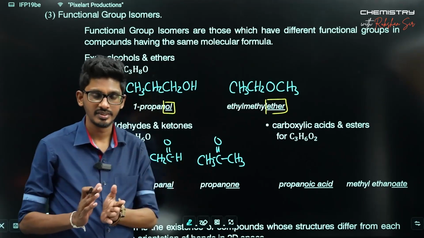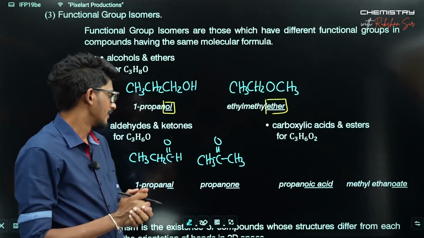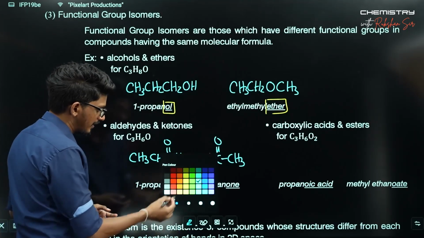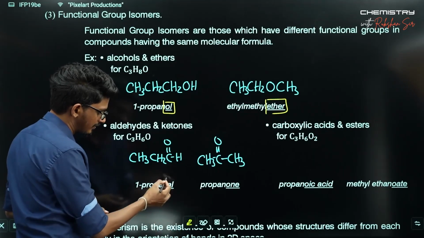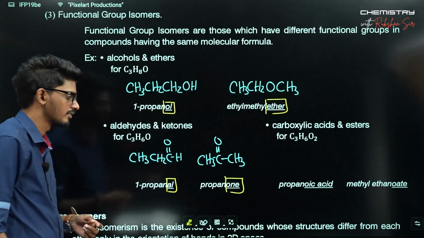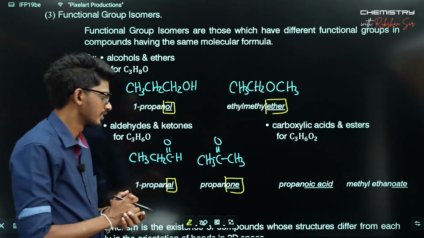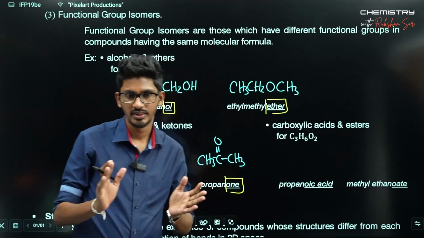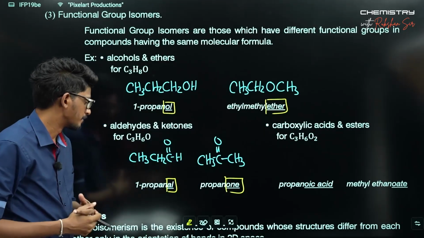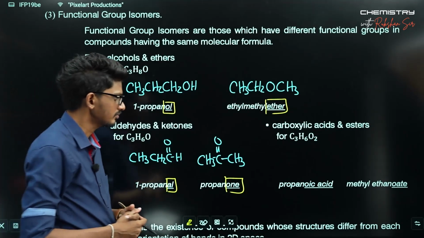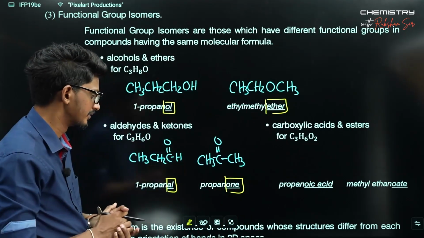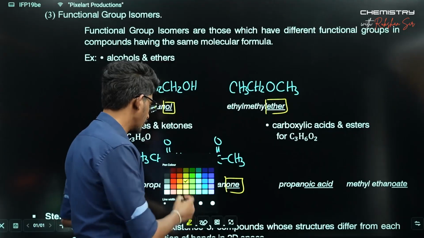These two differ due to the difference of major functional group. See, this is an aldehyde, this is a ketone, right? So aldehydes and ketones are a good pair, for an example, for functional group isomerism. This is also how the carboxylic acids and esters work. It is also a good pair for functional group isomerism.